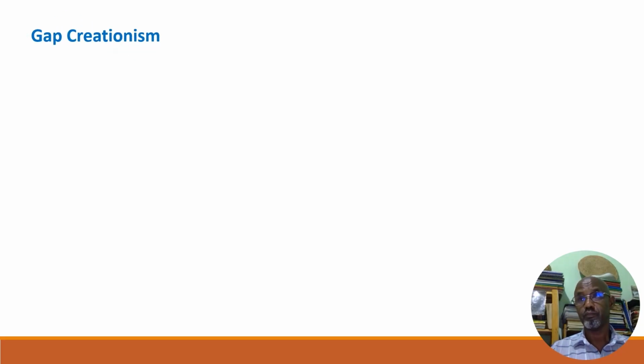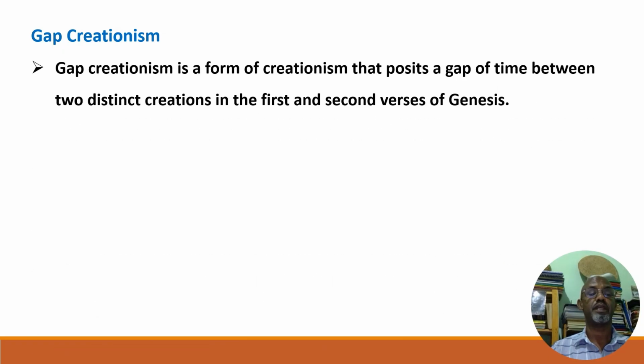The second old age creationism is gap creationism. Gap creationism is a form of creationism that posits a gap of time between two distinct creations. Gap creationism is a form of creationism that posits a gap of time, huge time, a gap of time between two distinct creations in the first and second verses of Genesis.